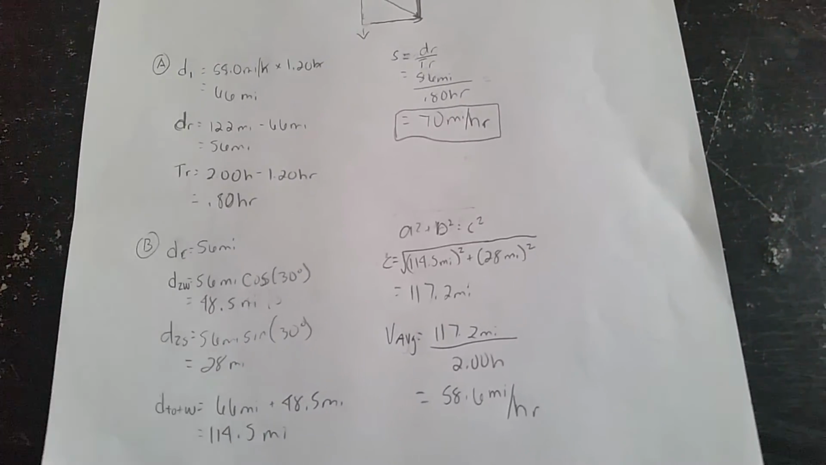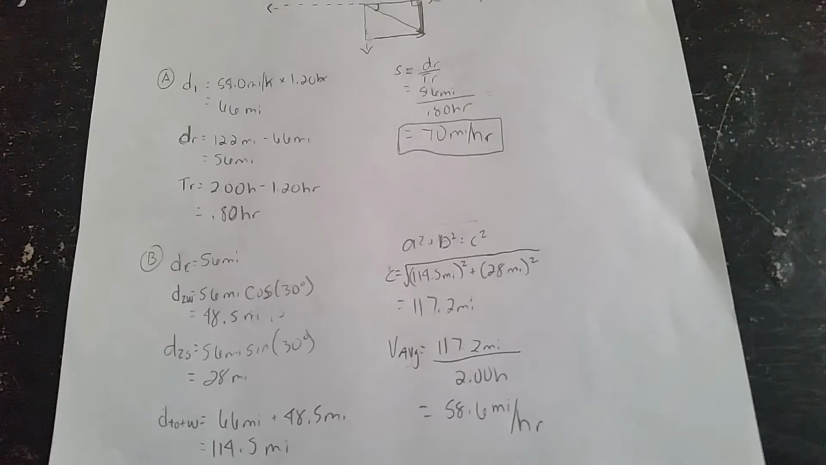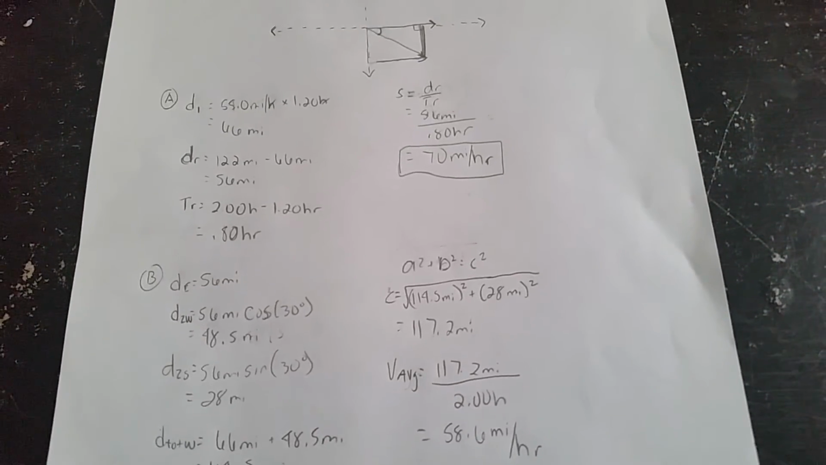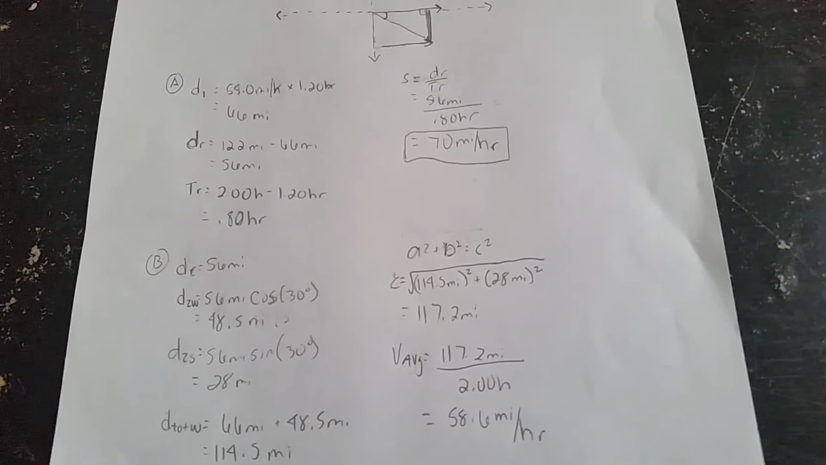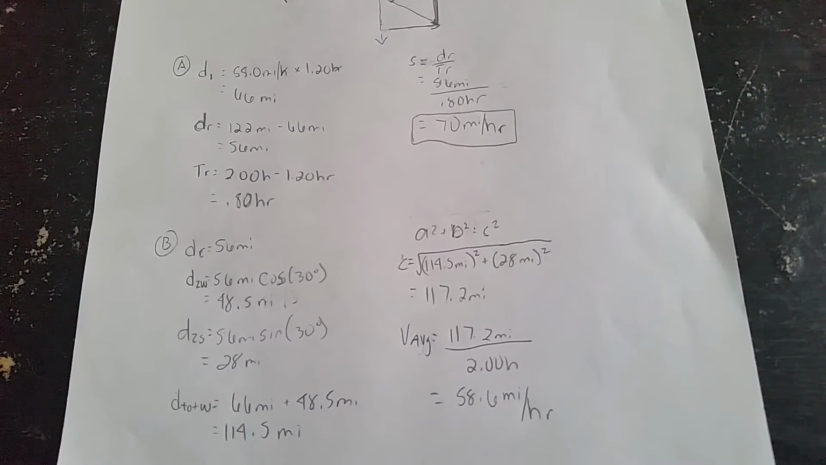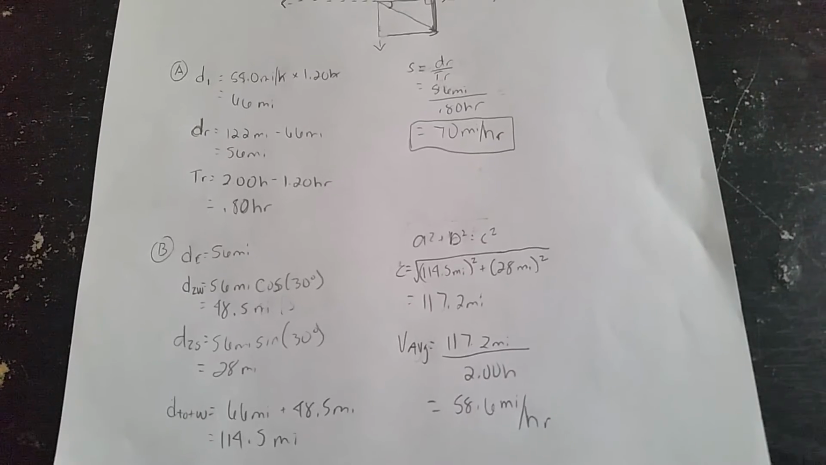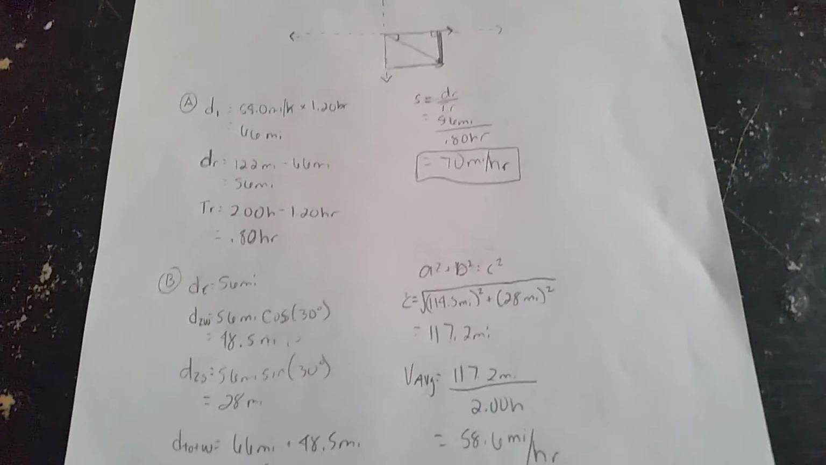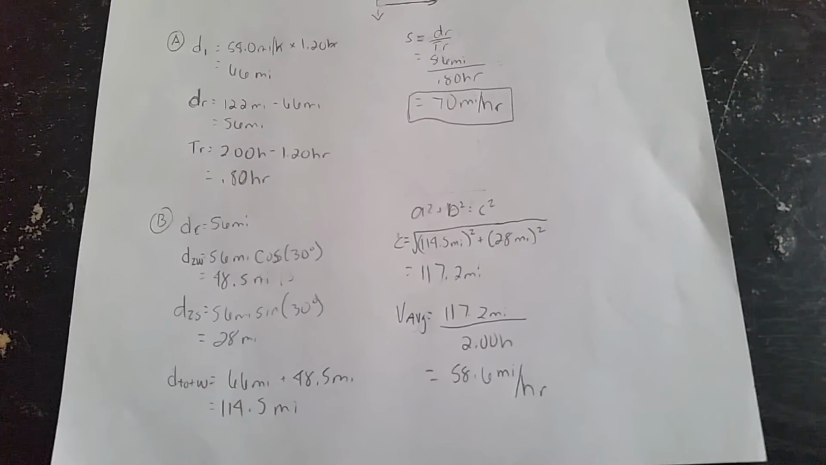So what I did was I did 56 times the cosine of 30 degrees, being that he's going west, he's on the x-axis, and it gives me 48.5 miles. And then I did 56 miles times the sine of 30 degrees, because he's going south, going down, which is sine, and that gives me 28 miles.